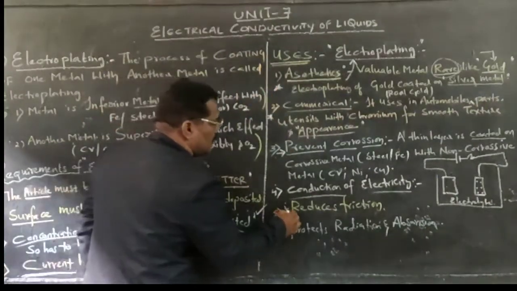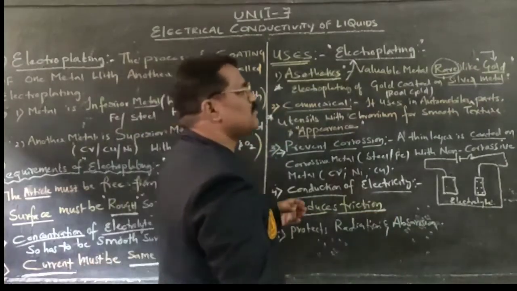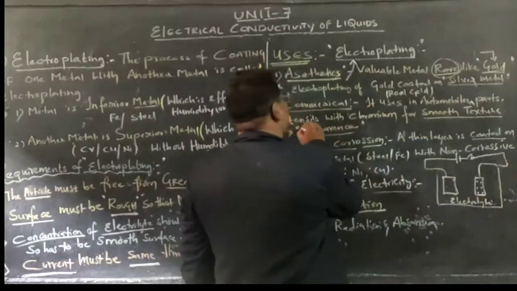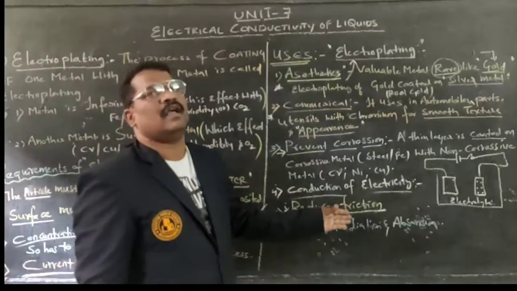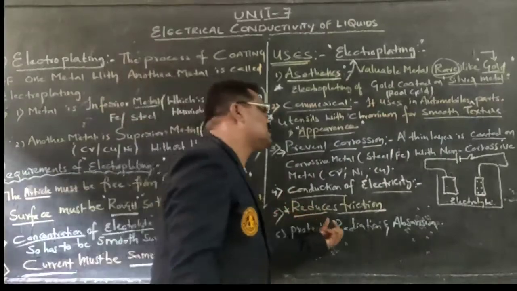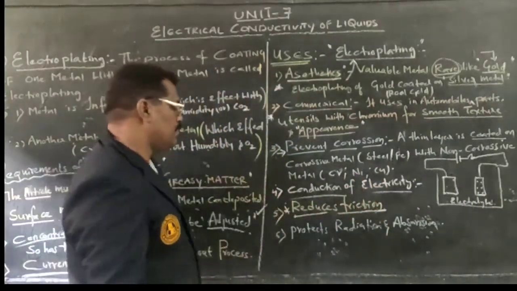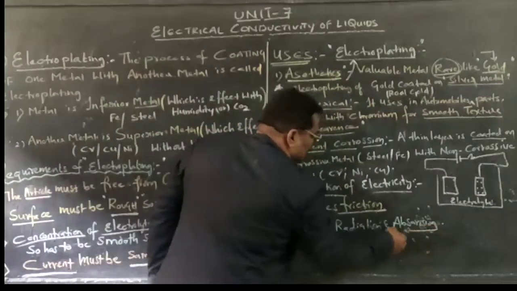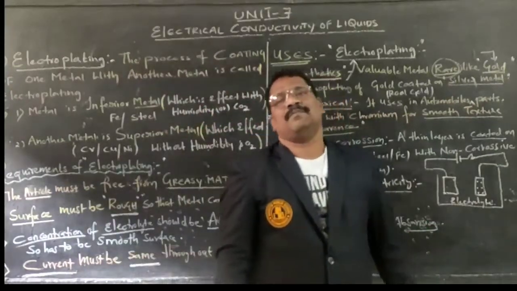Next one is reduces friction. Why? A smooth structure, smooth texture as well as appearance exists, so the material which is electroplated reduces friction. That is one more use you can give. Last but not least, it protects from radiation as well as absorption.